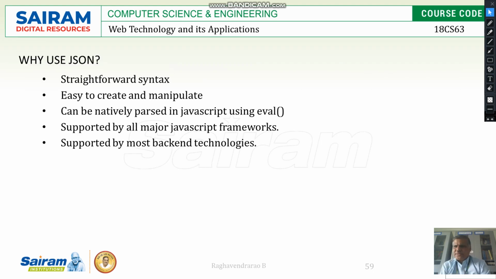Why should we use JSON? It is because a straightforward syntax is there, easy to create and manipulate, similar to your HTML concept, HTML programming. It can be natively parsed by using the eval function, which you can use to execute the program, execute the functions. And it is supported by major JavaScript frameworks. You can even use jQuery and all these things, so you can execute this. And it is supported by backend technologies as well.